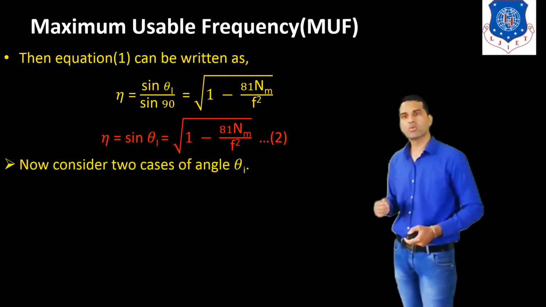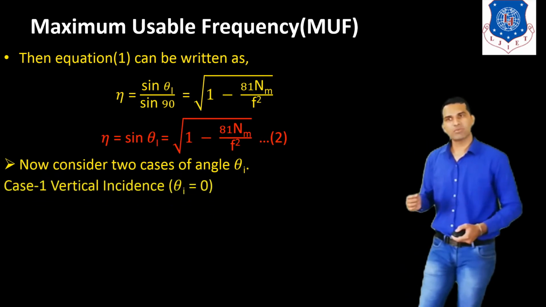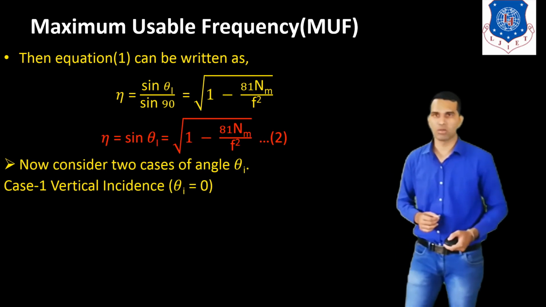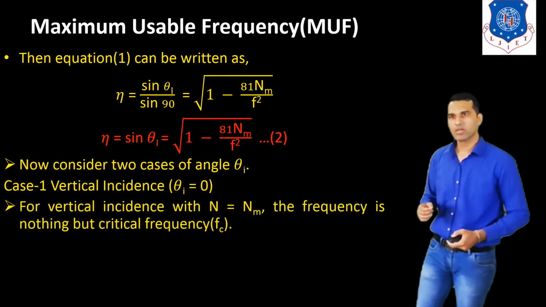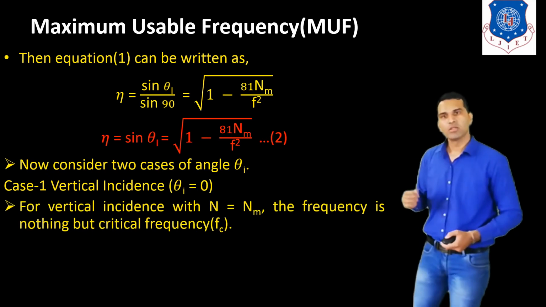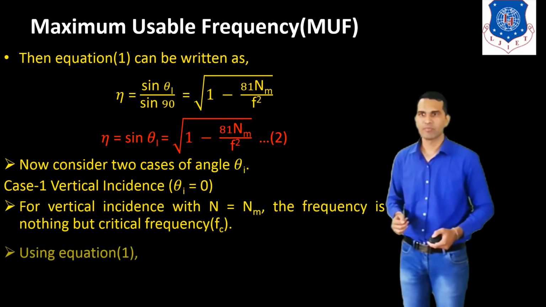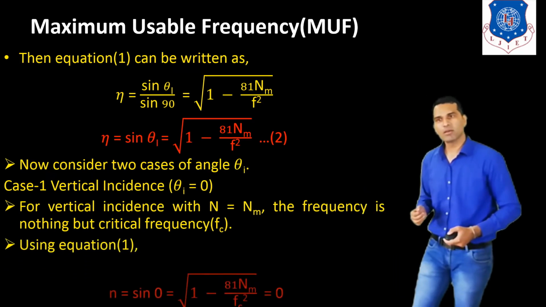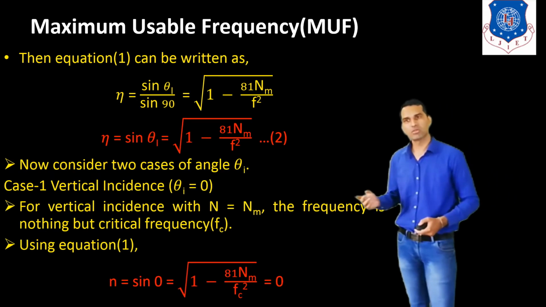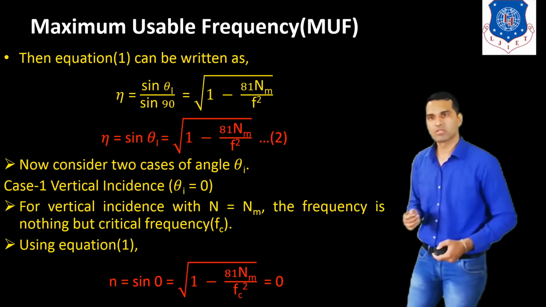Now consider two cases of the angle theta I. Case 1, vertical incidence, that means theta I is equal to 0. Here for vertical incidence with N is equal to Nm, the frequency is nothing but the critical frequency. Using equation number 1, we can write eta is equal to sine theta I, and with theta I equal to 0, eta becomes equal to 0.